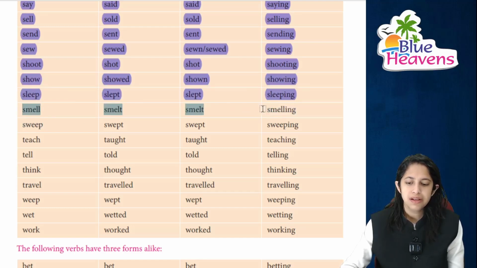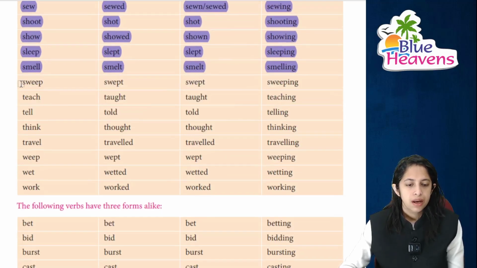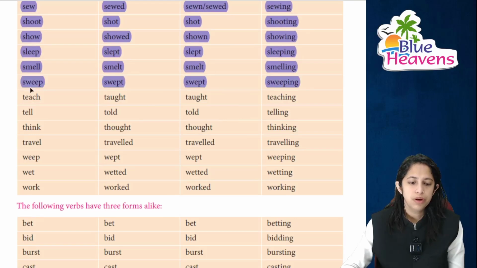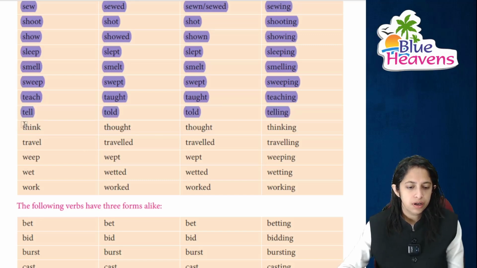Then smell ka, smelled, smelled, smelling, right? Next is sweep ka, swept, swept, sweeping. Teach ka, taught, taught, teaching, right? Tell ka, told, told, telling. Please mark it important. Think ka, thought, thought, thought, thinking.